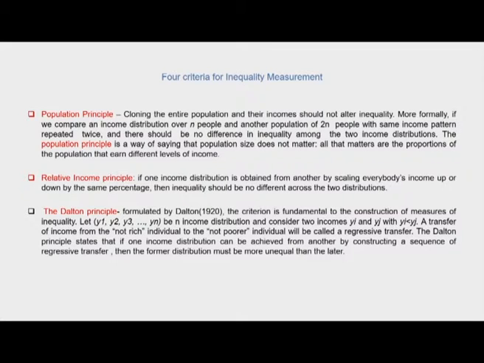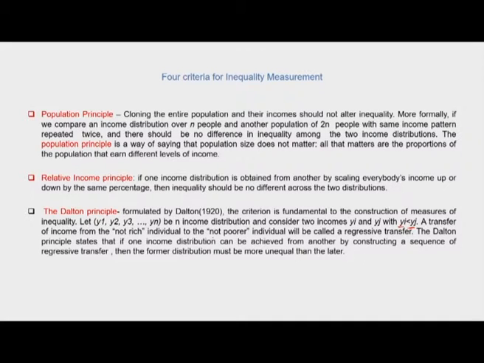So it says that let there be y1, y2, y3, up to yn. Let these be the income distribution, and let us consider two incomes, yi and yj, where yi is less than yj, and let us say that a transfer of income takes place from the not rich individual to the not poorer individual, and then this will be called a regressive transfer. So here the not rich individual earning income is yi and the not poorer is yj.